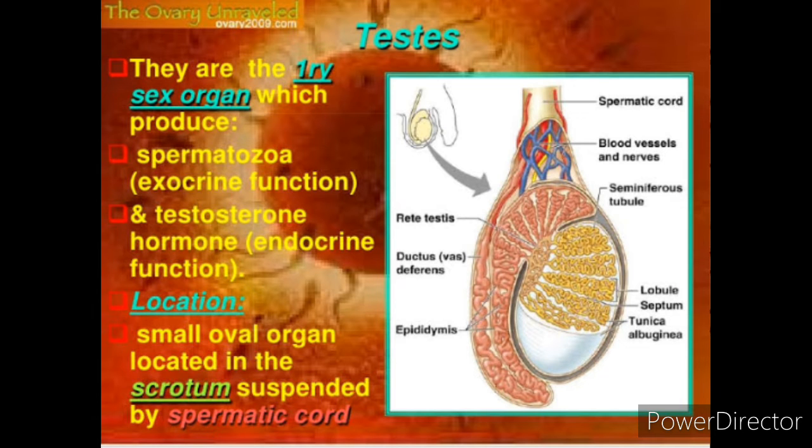Coming to the testis. Testis is the male reproductive important part, and that is present outside the abdominal cavity, outside the body of the male, at a temperature of 2 to 2.5 degrees Celsius lower, in order to maintain the optimum temperature for the production of the sperm.